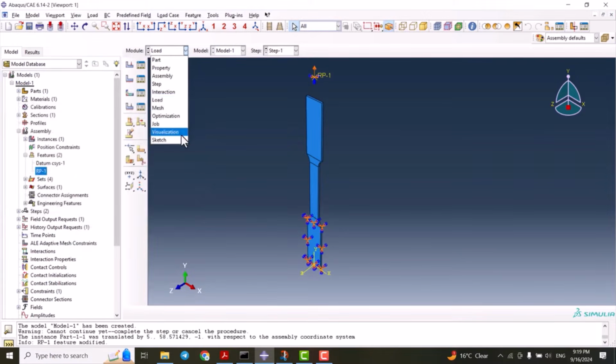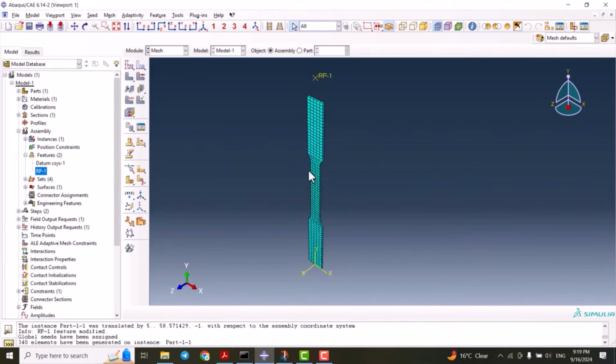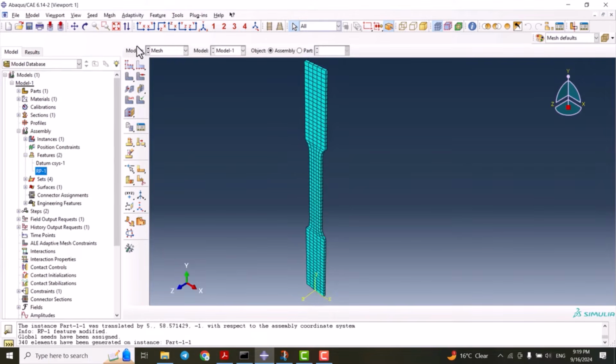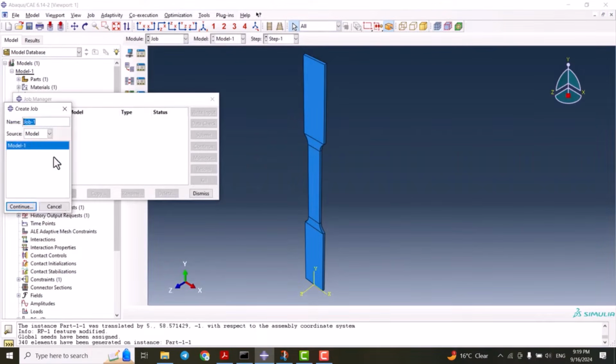So the load is done. We go to the mesh, we mesh the part, and the mesh is not bad for this analysis, and we're good to go to the job. So we create a job and name it Tensile.